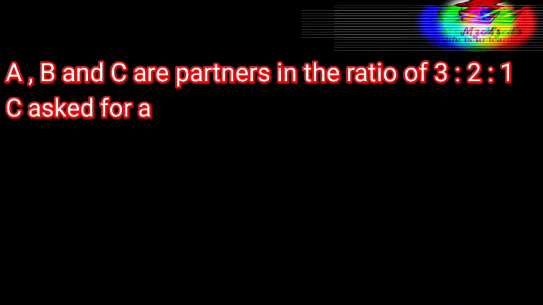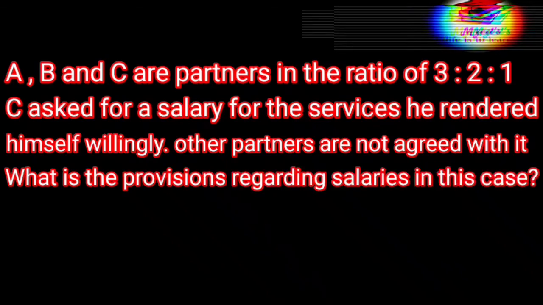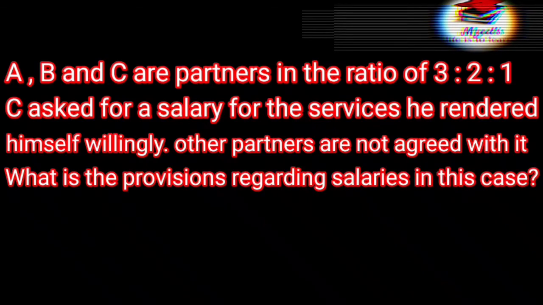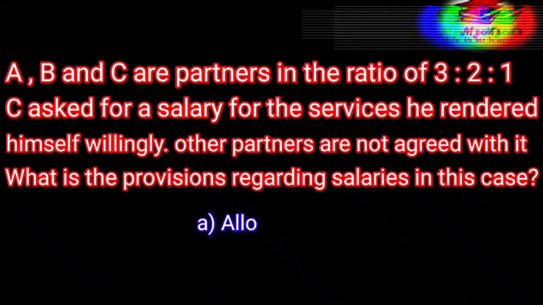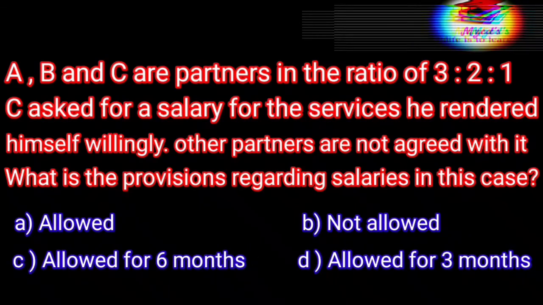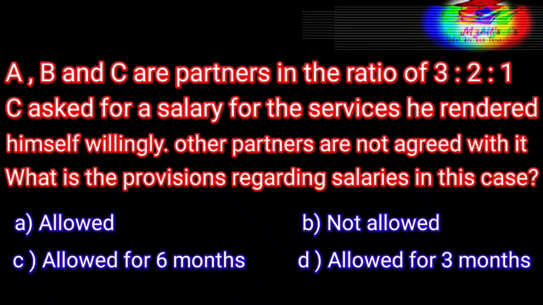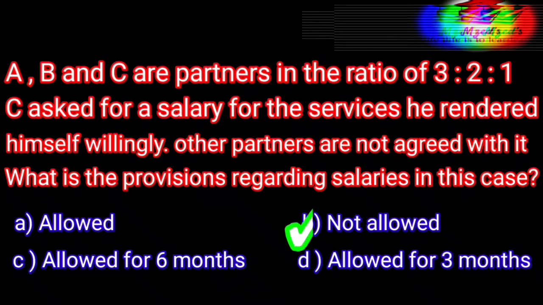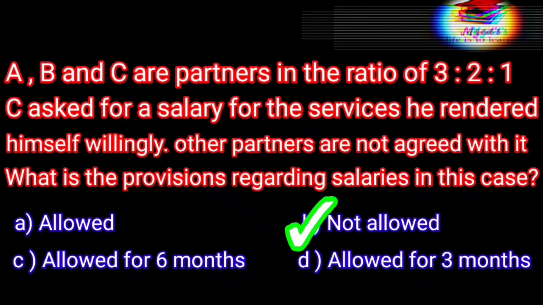Next illustration, that is illustration number 2. A, B and C are partners in the ratio 3:1. C asked for a salary for the services he rendered himself willingly. Other partners do not agree with it. What is the provision regarding the salaries in this case? Allowed, not allowed, allowed for 6 months, allowed for 3 months. What must be answered here? We know very well, in the absence of the partnership deed, no salary is allowed, so not allowed will be the correct answer in this question.